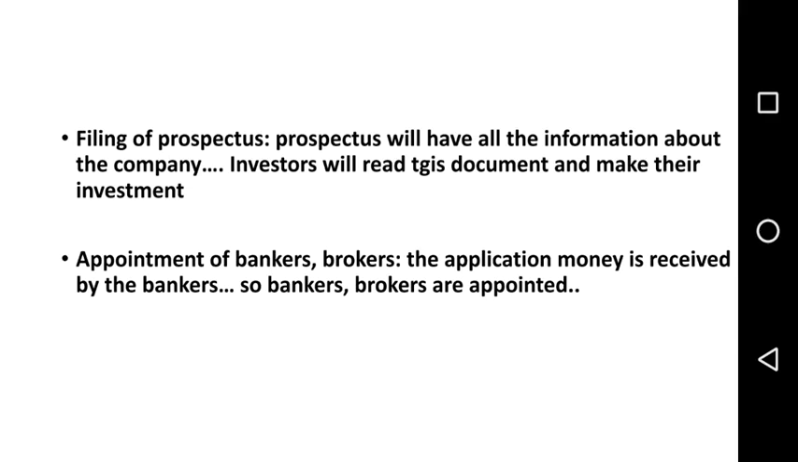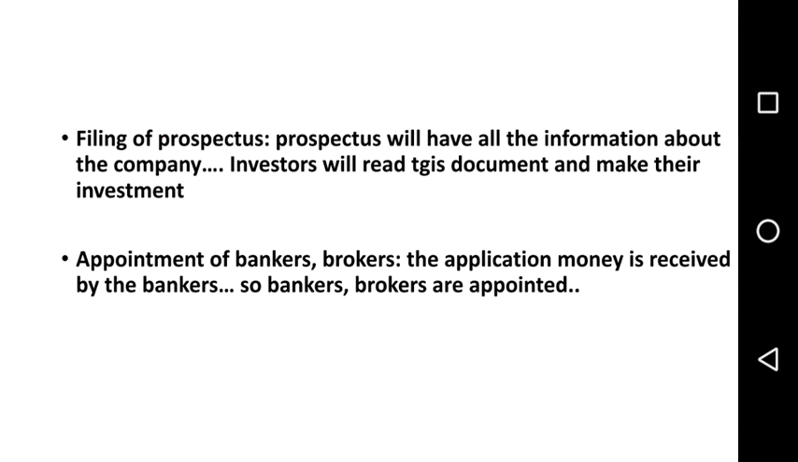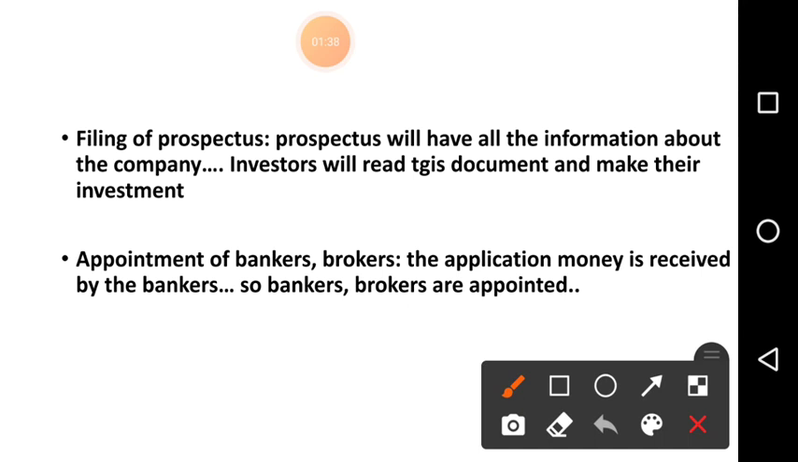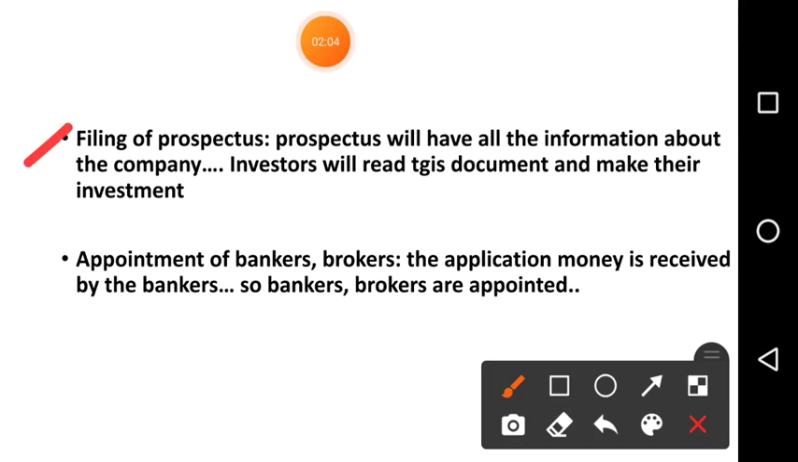Next step is filing of prospectus. What is this prospectus, students? Okay, prospectus, see, before you joined this college, a prospectus, a pamphlet like thing, was given to you. What did it have? It had the photo of our college, what all courses we have, what all facilities you have, isn't it? So, the prospectus will have all the information about the company. Okay, investors will read this document, this prospectus, and make their investment. So, the second step is they have to file their prospectus.